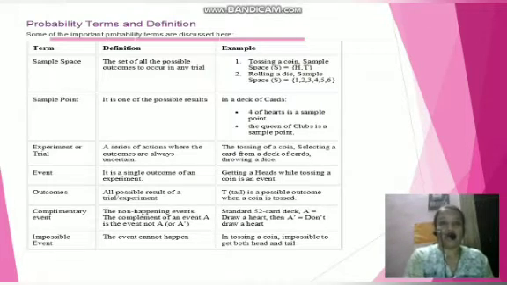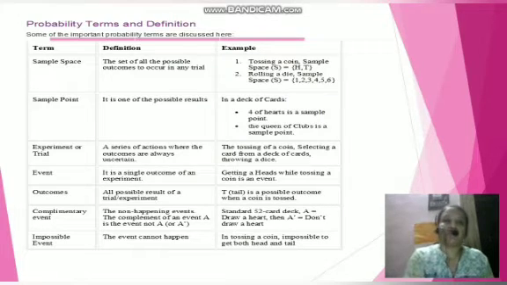Sample point is one of the possible results. For example, when rolling a die, 1 is a sample point. In a deck of cards, 4 of hearts is a sample point, means if you take out any card and it is the 4 of hearts, it is one of the sample points.